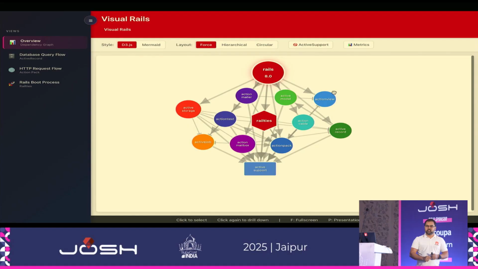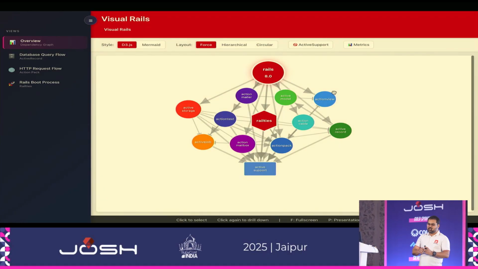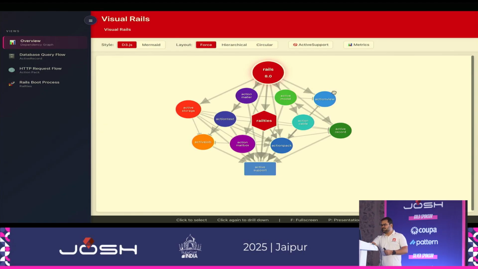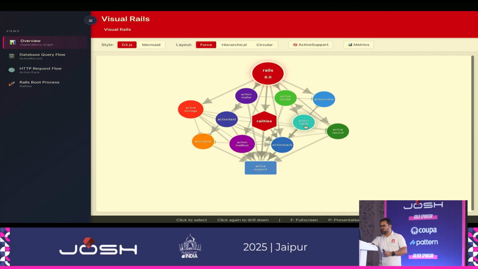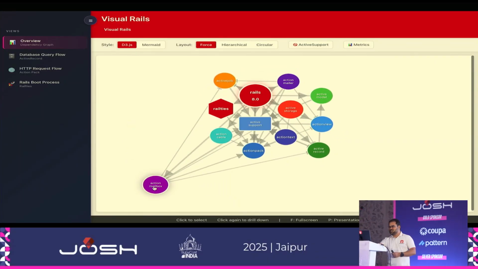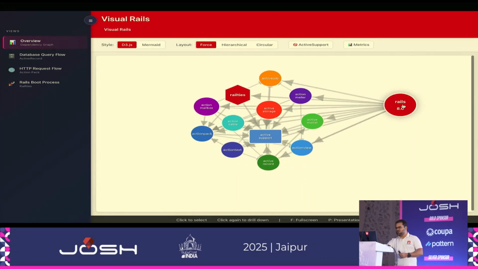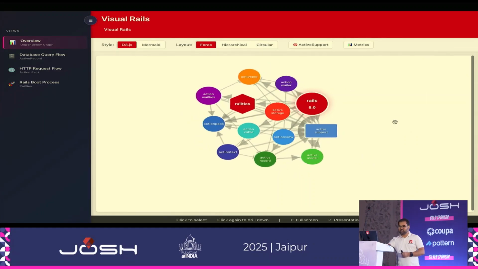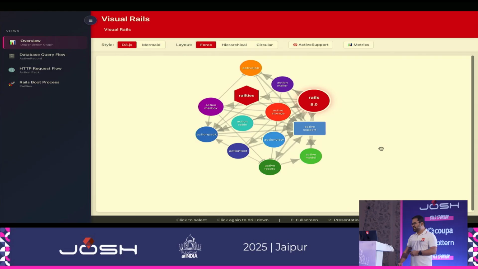With this, you can literally see the interactive map of all the components within Rails and interact with it. Does that sound impressive? I don't think that's impressive, because it's just clutter, right? Too many arrows going around everywhere. But I can show something cool: you can pick something, move around, and see how many dependencies and whatnot there are. Does that sound cool? No? This was just for fun, so of course it's not usable.